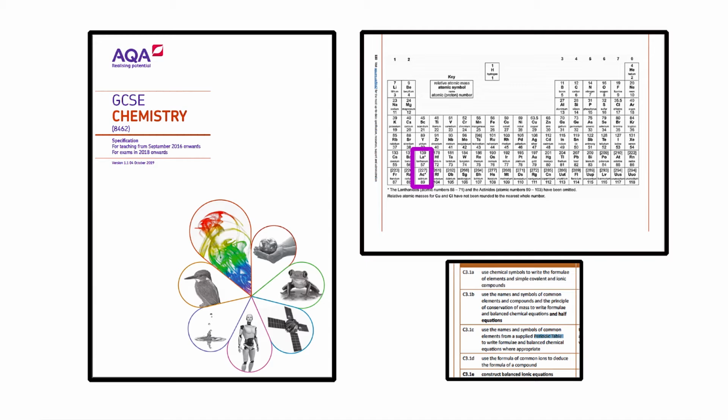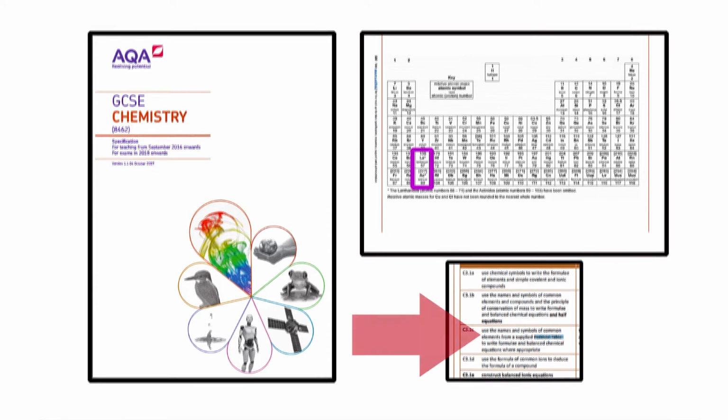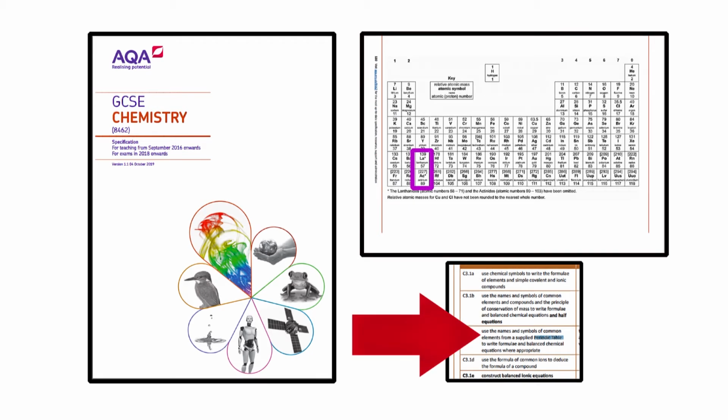We have searched the document for periodic tables, and here it states the following: use the names and symbols of common elements from a supplied periodic table. Because the periodic table cannot be taught at Year 11 GCSE, in order to do this chemistry, they let pupils use the periodic table. It would be more practical if children knew the basic key information of the periodic table before they even started chemistry lessons.